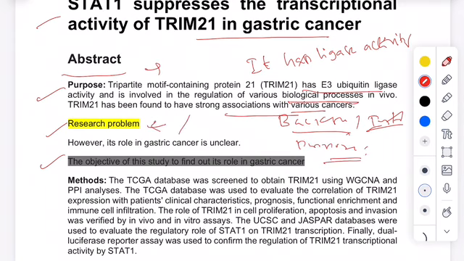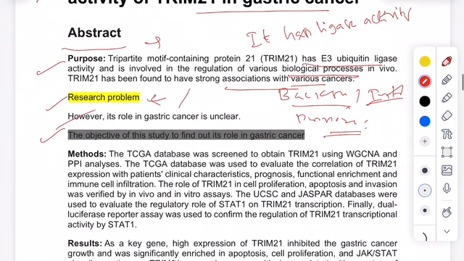In this study we aimed to investigate the role of TRIM21 in gastric cancer. That becomes their purpose or their objective. As for the research problem, they should write that however the TRIM21 function in gastric cancer is not known. That becomes the research problem. That is what they should write.